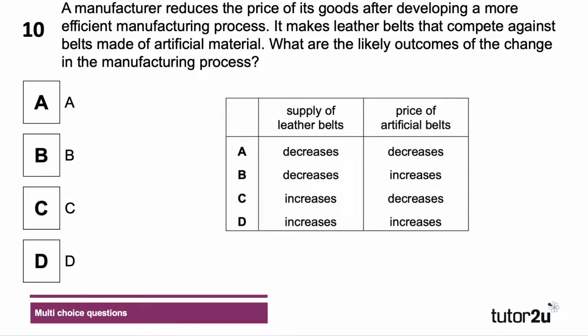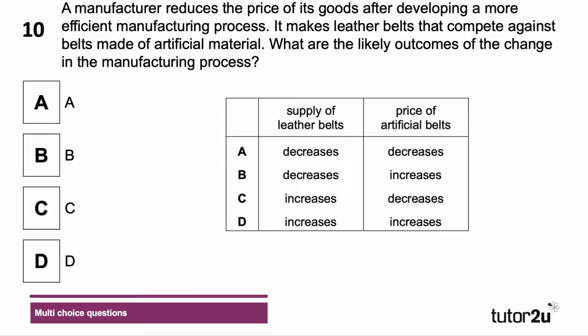Here we go. A manufacturer reduces the price of its goods after developing a more efficient manufacturing process. It makes leather belts that compete against belts made from artificial materials. So what are the likely outcomes of the change in the manufacturing process? What's the likely consequence of the increase in efficiency in producing leather belts? Take a moment, please, to have a go just for the last time at question 10.